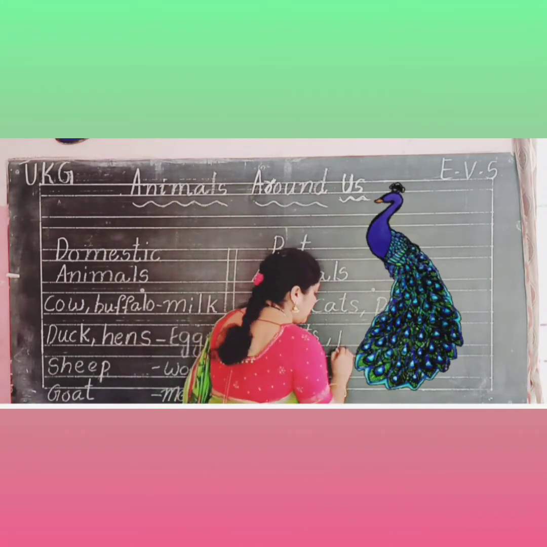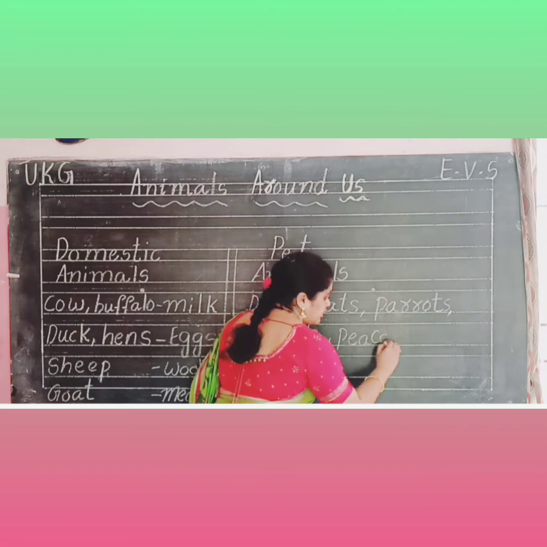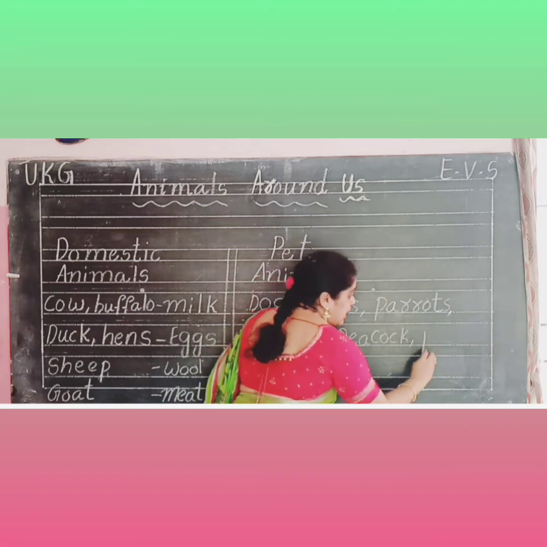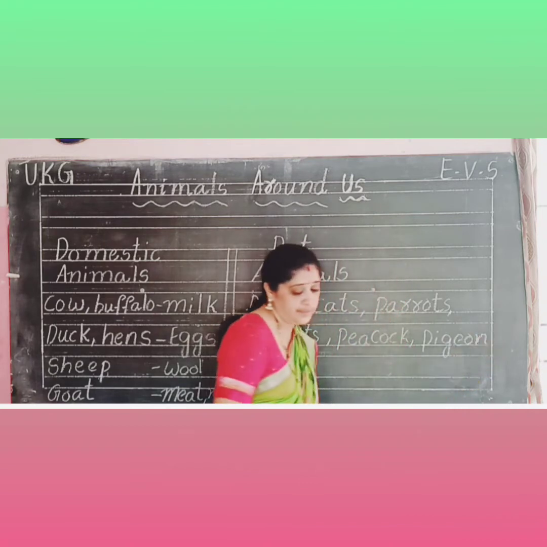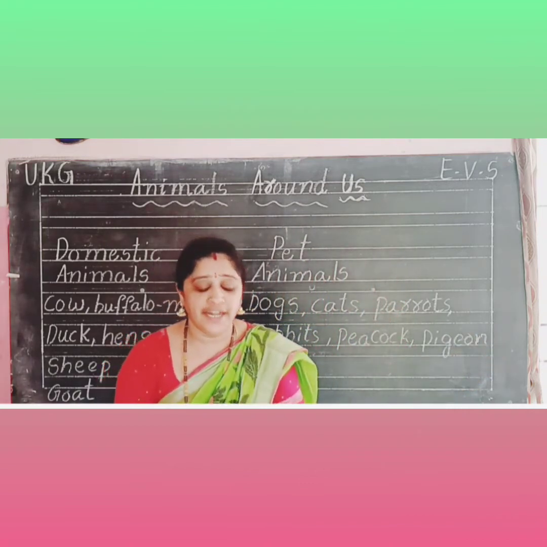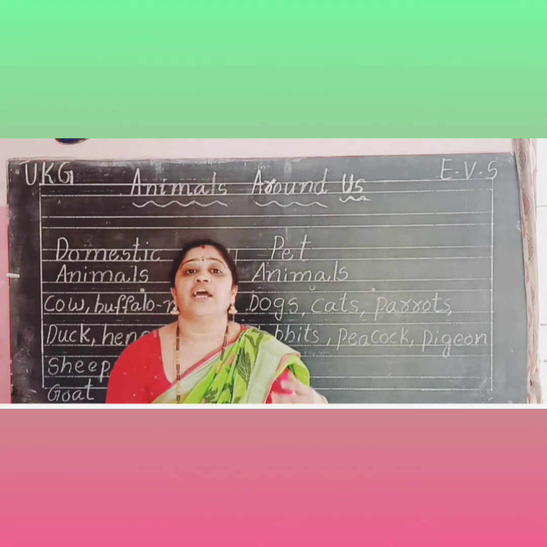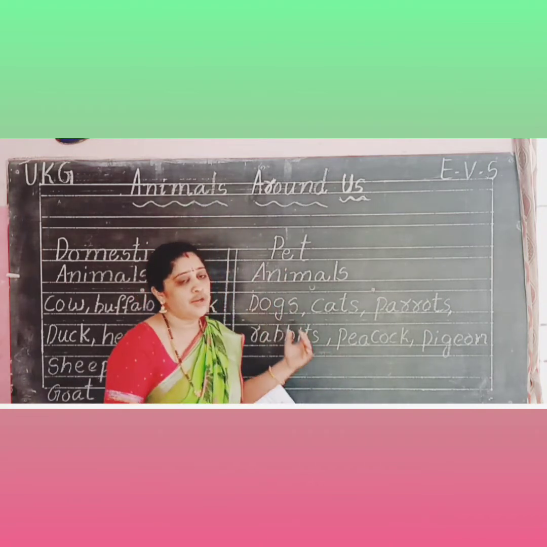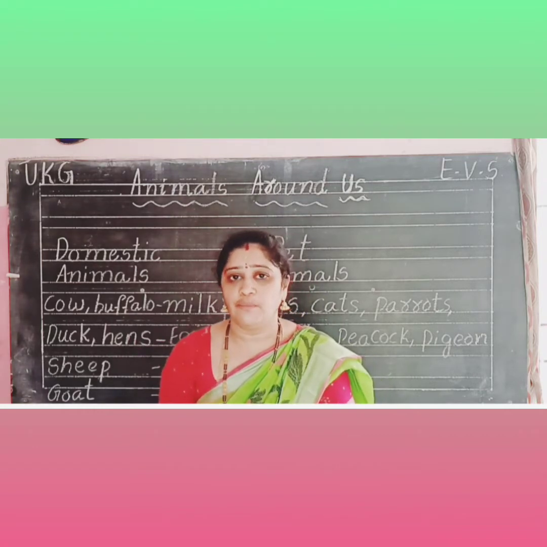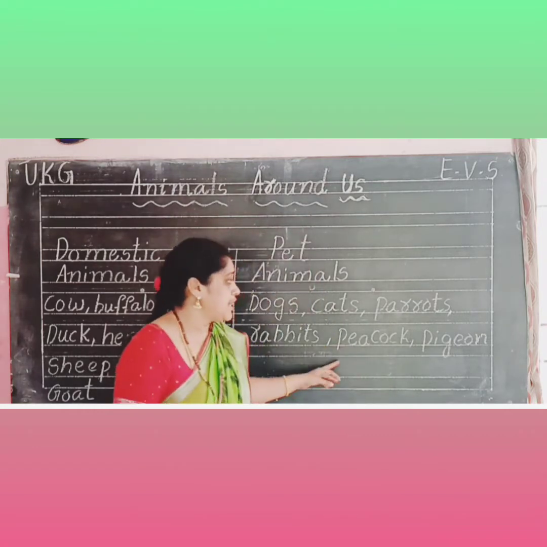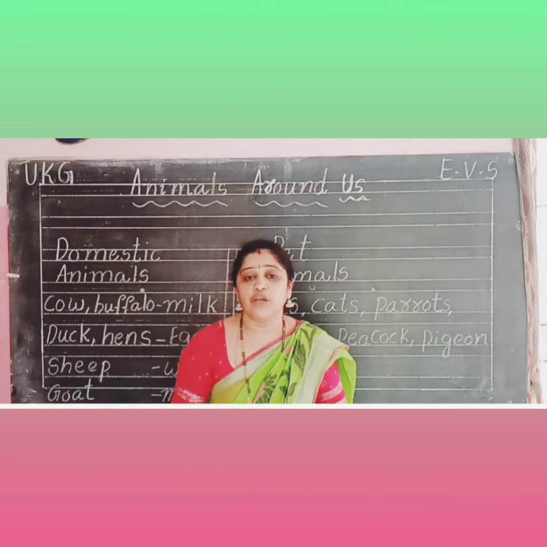Peacocks and pigeons also some people keep. We play and enjoy with them for fun. Peacock is our national bird.